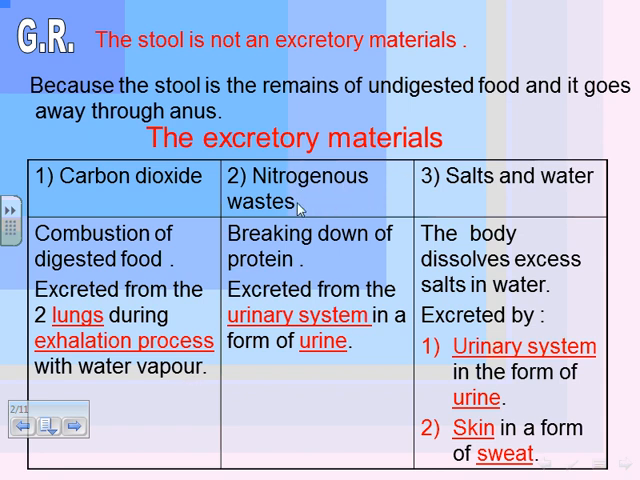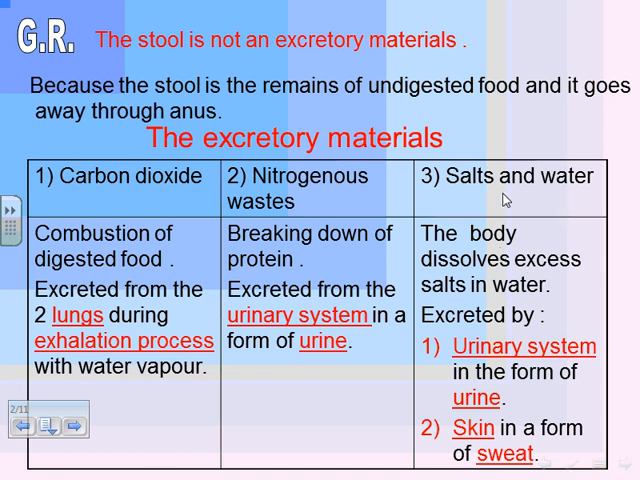What about the second type? The second type is the nitrogenous wastes. Nitrogenous wastes are produced from the breaking down of proteins and excreted from the urinary system, outside the body in the form of urine. Urine is a yellow liquid that contains nitrogenous wastes, excess salt and excess water.